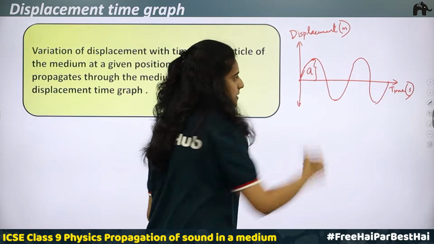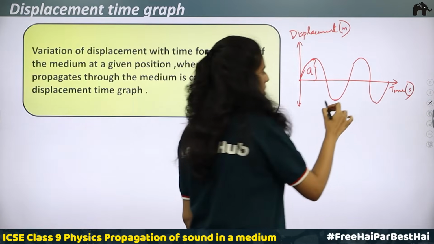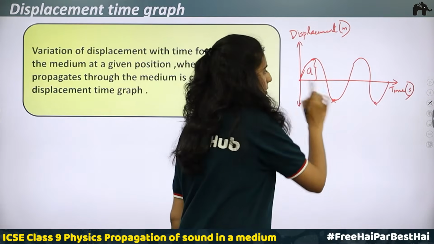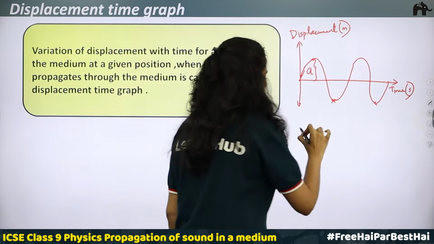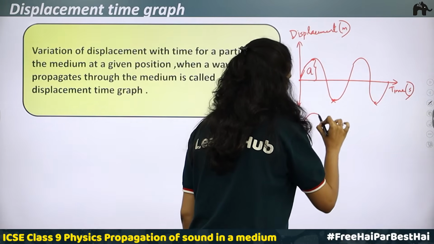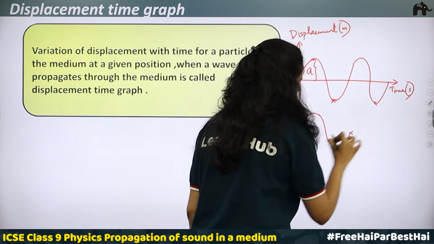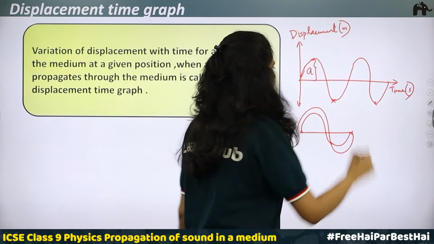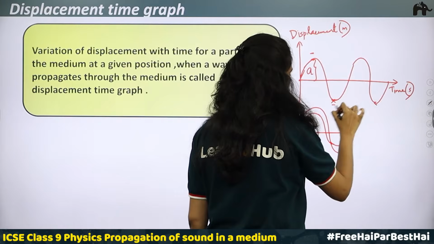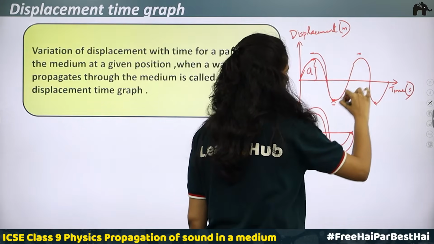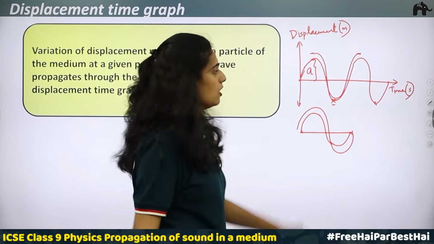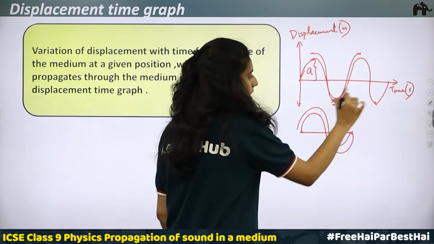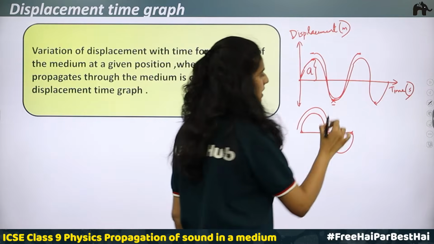Here x-axis shows time. Then you have time period. So what is time period? To complete a vibration, the time taken we call the time period. So what is one vibration? From the mean position, upward motion, downward motion, back to mean position. So this is a complete vibration. Or starting from a crest, then to trough, then to crest. So this is a vibration. For this, the time taken we call the time period. Or from a trough to the next trough, the time is the time period.